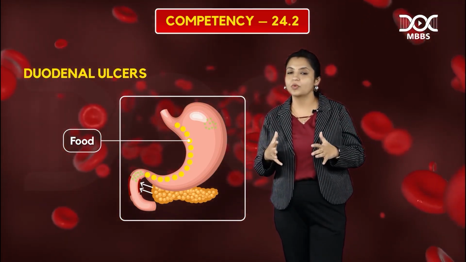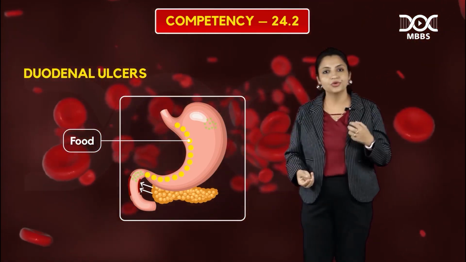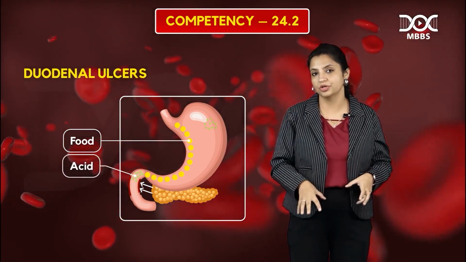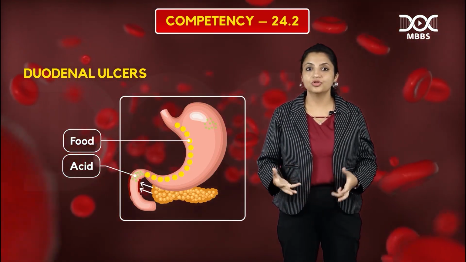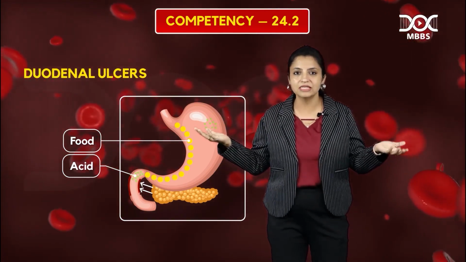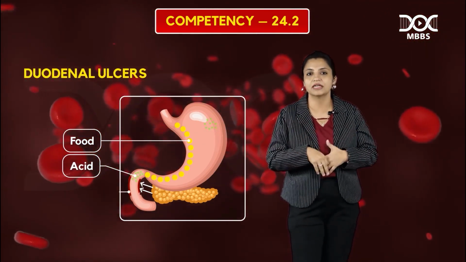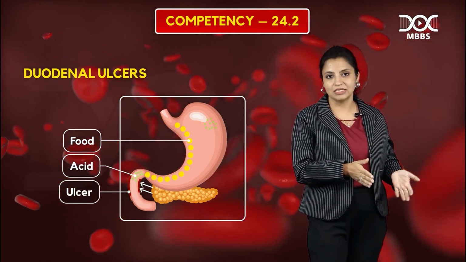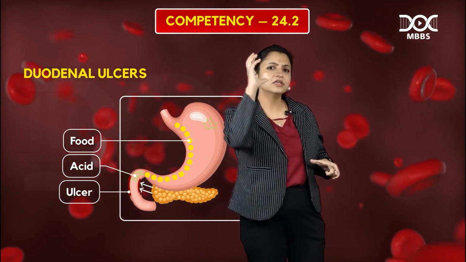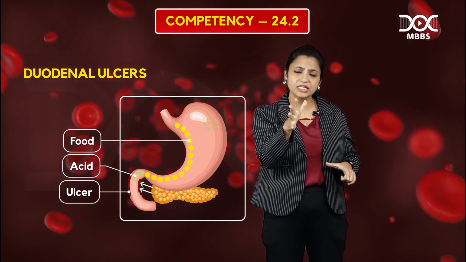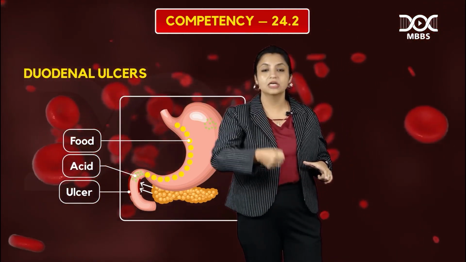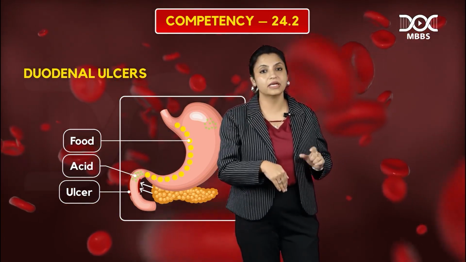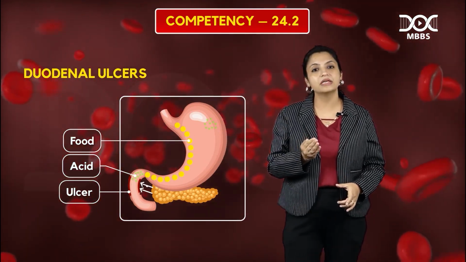So what happens now is that food is there. Due to any cause of hyperacidity, if excess acid enters the duodenum, the duodenum will be like, oh my god, where is this acid coming from? It's not able to bear it and it will get ulcerated. So the main cause of duodenal ulcer is hyperacidity, and it occurs either when the transit time of food is increased in the stomach due to any cause, so excess acid enters the duodenum,